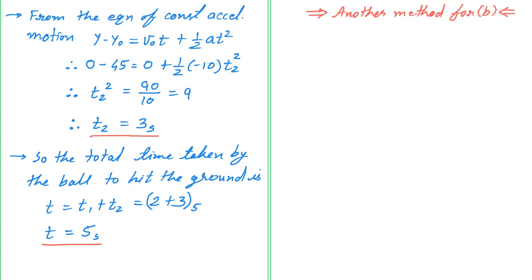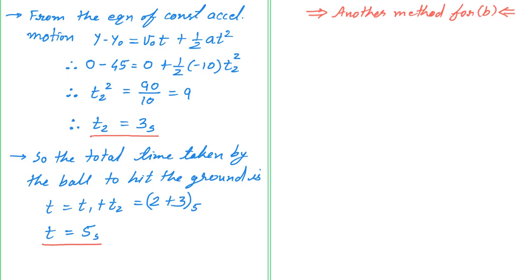Now you need to understand one thing: throughout the first motion and the second motion, from A to B and B to C, the acceleration remains constant and is equal to minus 10 meter per second square. Because the acceleration is remaining constant, you can consider the whole motion from A to C as one motion and apply the equation of constant accelerated motion.